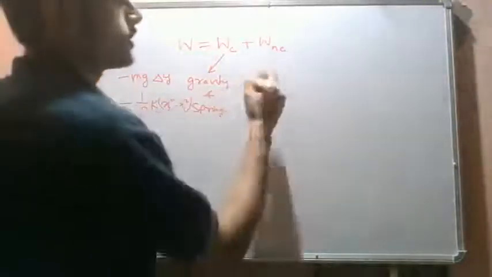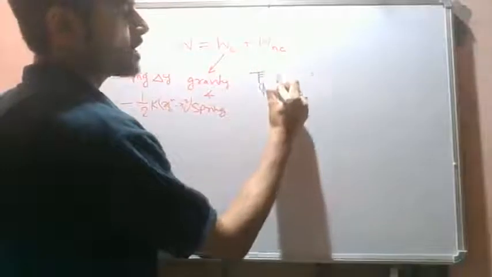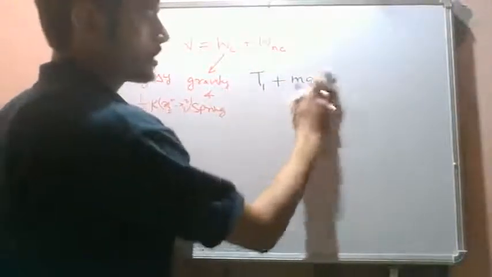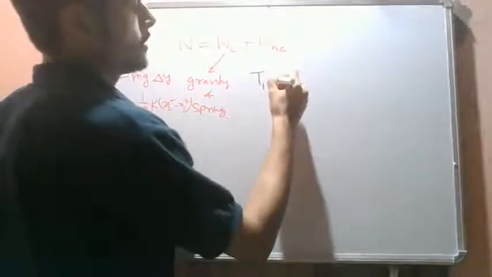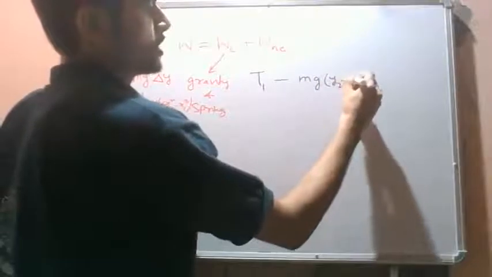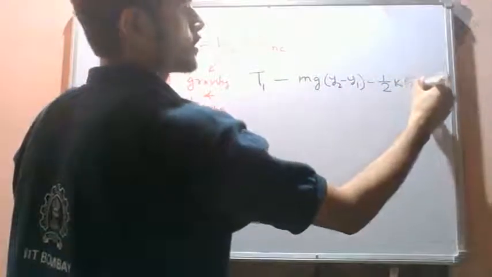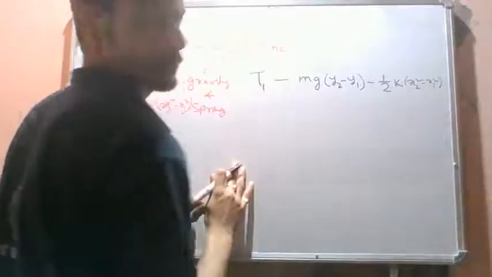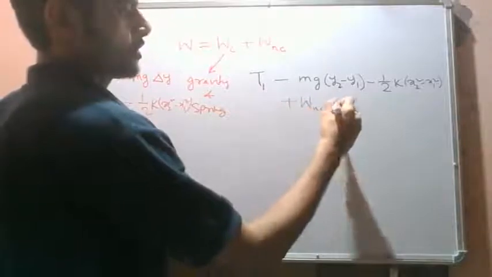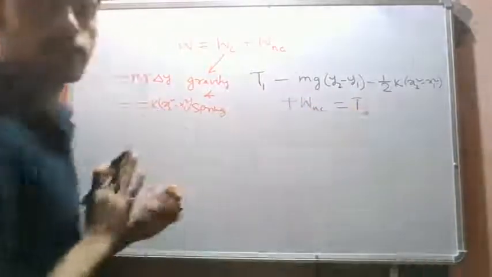So we have the initial kinetic energy plus, writing it like this, minus mg (y2 minus y1) minus half k (x2 square minus x1 square), plus non-conservative work. This equals the final kinetic energy, right?